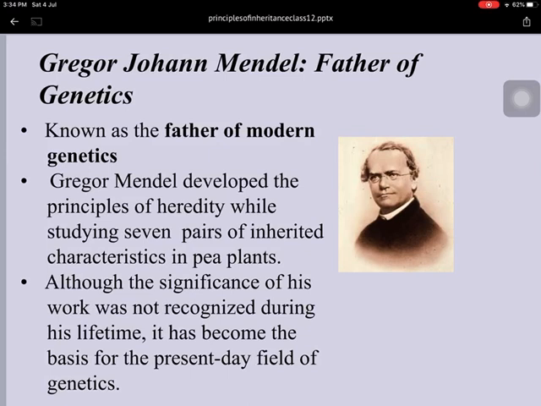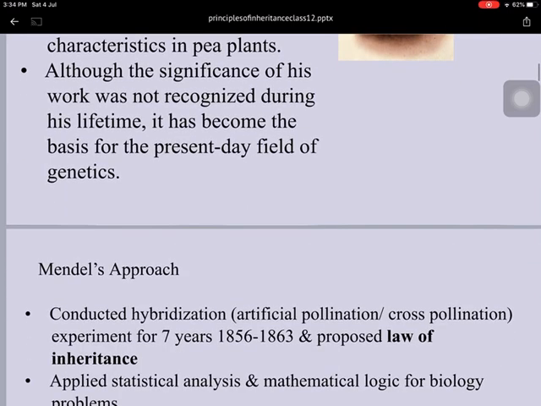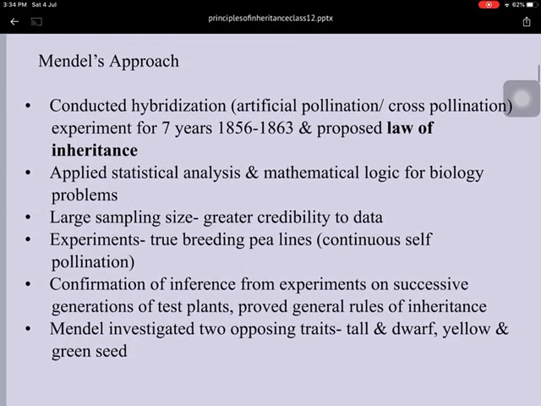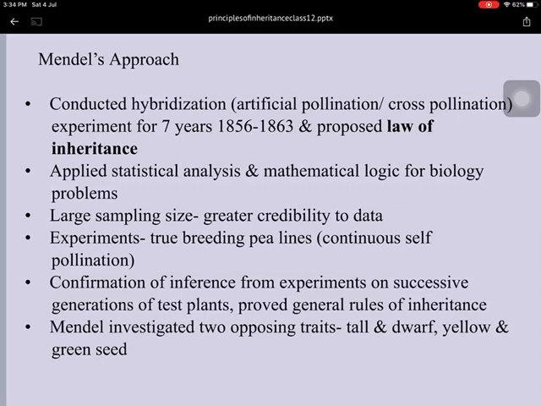After that, so many researches have been done and are going on, and that is the main contribution of Mendel for this society. Mendel's approach: he conducted the hybridization process. Hybridization can be done by artificial pollination as well as cross pollination. He did experiments continuously for 7 years, from 1856 to 1863, and he proposed the law of inheritance.